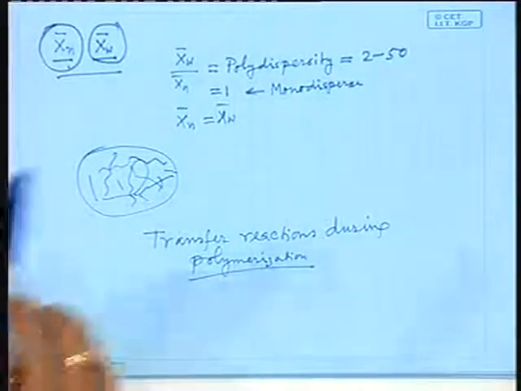Let me give you a concept of transfer reactions. You have taken a system of monomer and initiator for polymerization. By supplying sufficient energy, the initiator decomposes to initiate a monomer for starting a polymer chain. It propagates by adding more and more monomer molecules. Ultimately, two growing chains interact with each other, forming a dead polymer molecule. During these events of reactions,